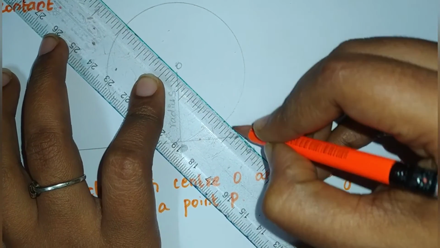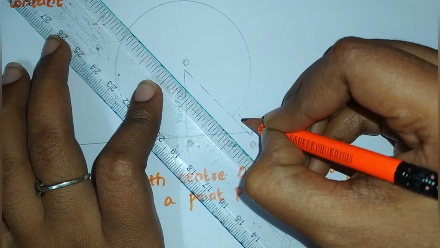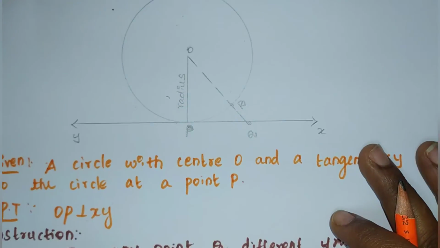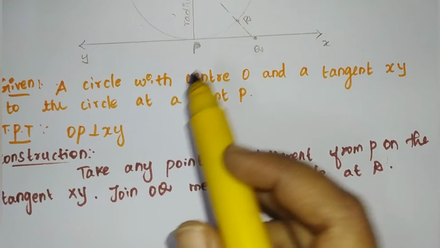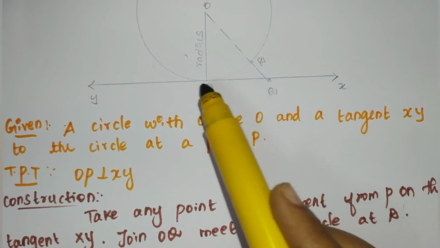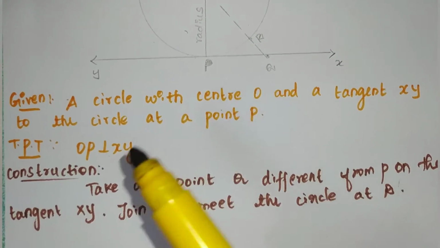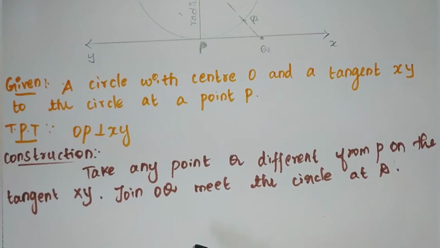Join OQ and it meets the circle at R. Clear? What is given? A circle with the center O and a tangent XY to the circle at a point P. Next, prove that OP is perpendicular to XY.